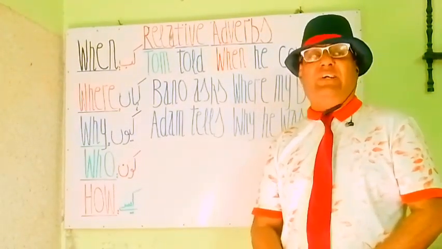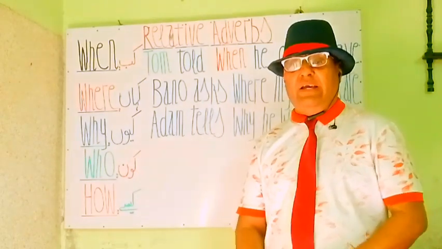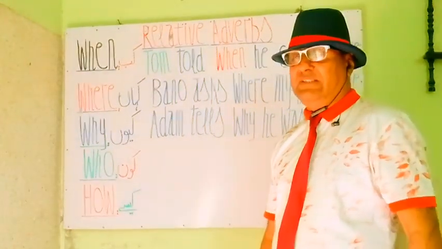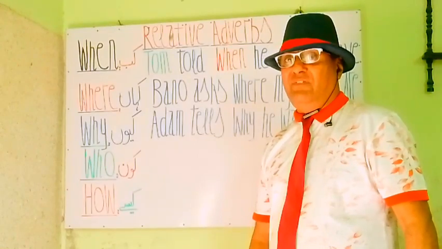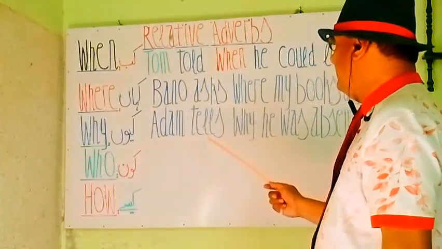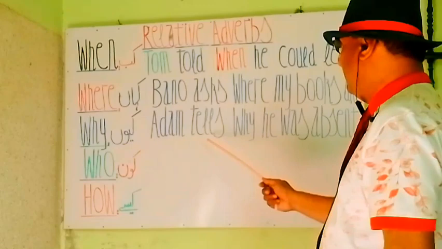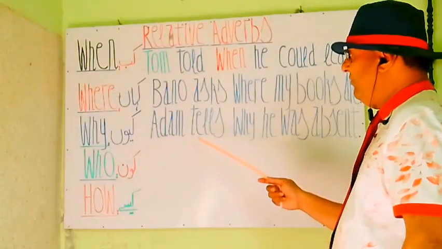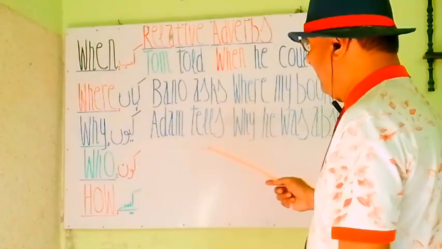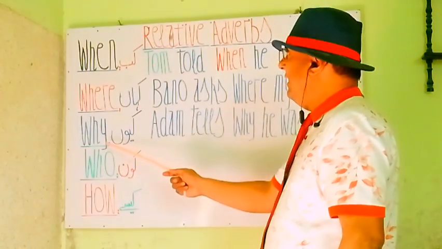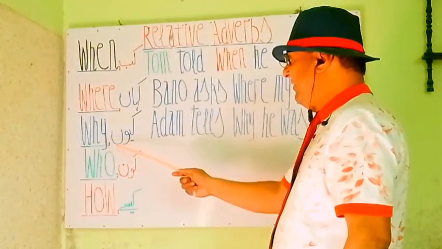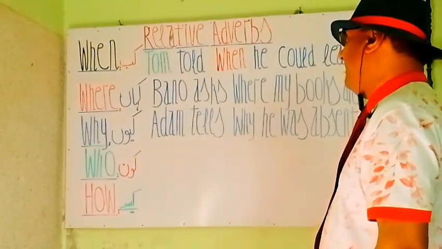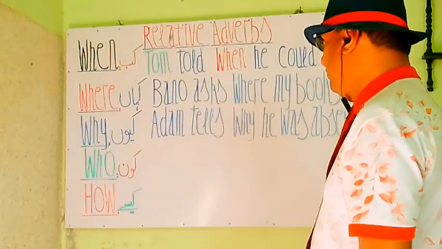A beautiful sentence. एक खूबसूरत जुमला है. Adam ने बताया, वजाहत की, why he was absent. Adam explains why he was absent. Adam बताता है वो क्यों गैर हाजिर था. You see, my students, a beautiful sentence with the help of why and a relative adverb. And let's move to the next relative adverb, that is who.